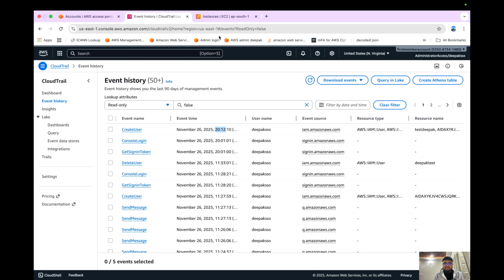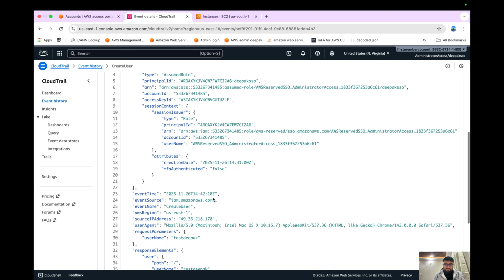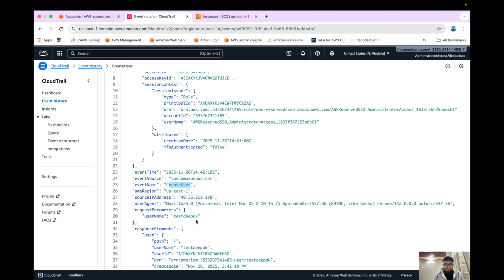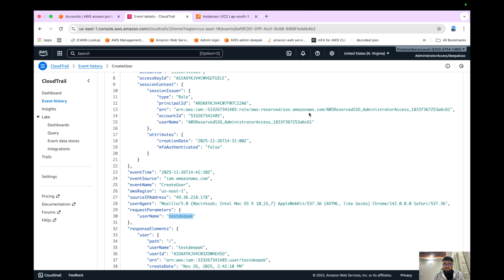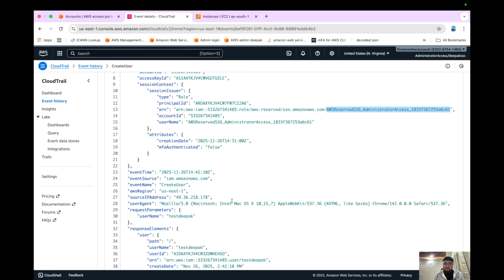At the same time, it's 12 p.m. in IST, and I will show you the time that I did that. Now let's verify whether this was right or not. If you see here, the event name was create user, and the username was test Deepak, right? This user was created by this ID. It's my own ID. I created it. So this is the same name that I created.